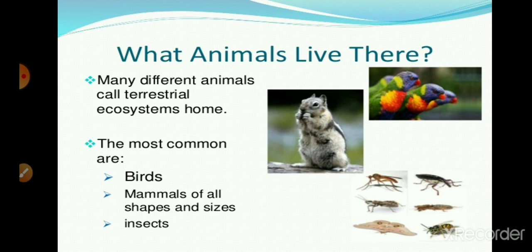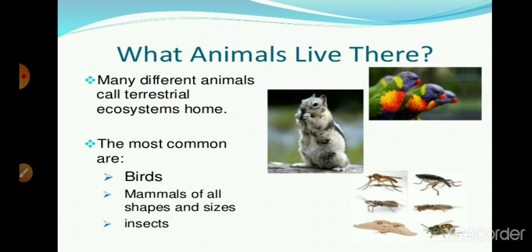So many different animals call the terrestrial ecosystem home. We are also terrestrial animals. We cannot live in the aquatic ecosystem because we cannot survive there. Our morphology, physiology, and anatomy are adapted to the terrestrial environment. We can live in a terrestrial environment because we respire the air present in it. There is a great availability of gases in the air. All organisms living in the terrestrial environment are adapted to that environment.